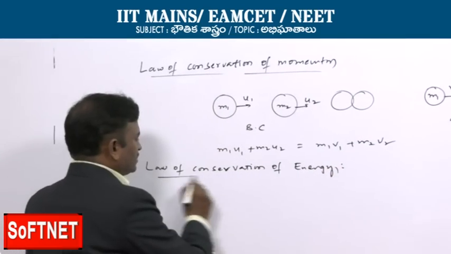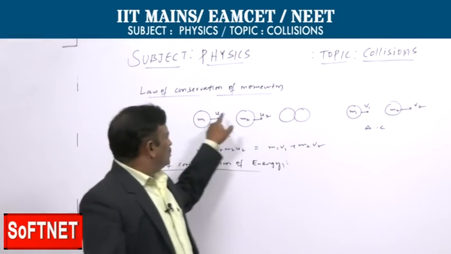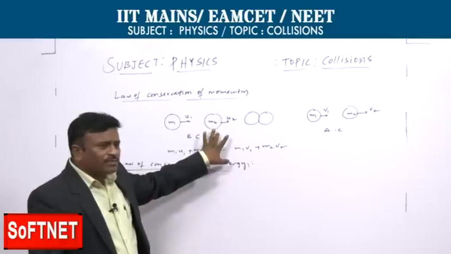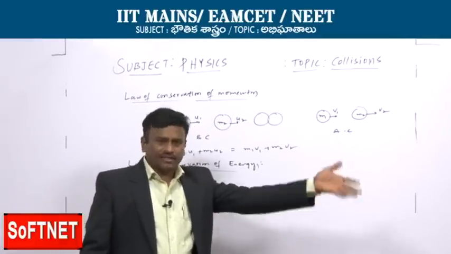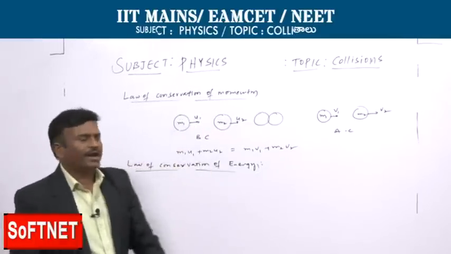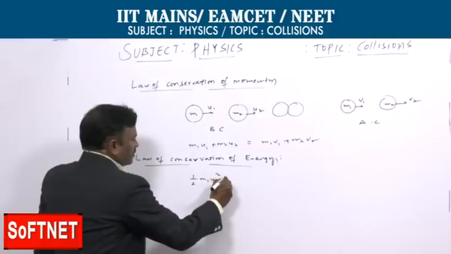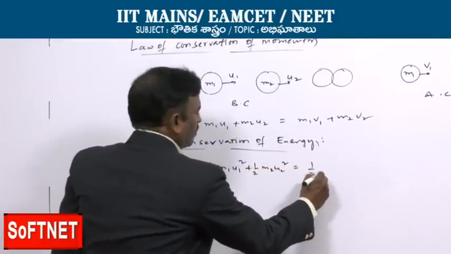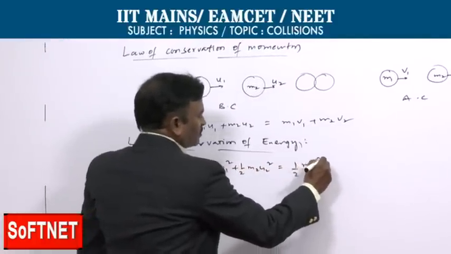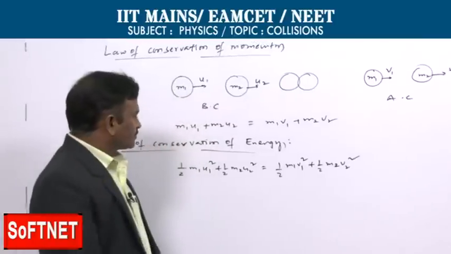Now the law of conservation of energy for these two bodies. The sum of kinetic energy of the two bodies before collision is equal to the sum of the kinetic energy of the two bodies after the collision. That is the law of conservation of kinetic energy: half m1 u1 square plus half m2 u2 square equals half m1 v1 square plus half m2 v2 square.